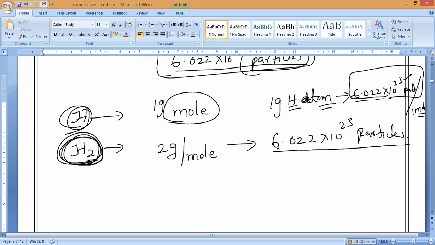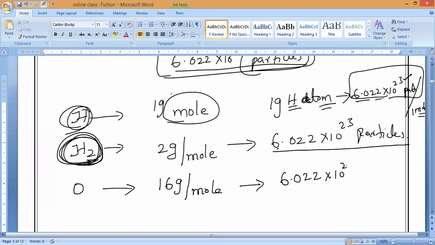6.022 into 10 power 23 particles. Oxygen atoms, what is that? 16 grams per mole. If we take 1 mole, then how many particles will be present? 6.022 into 10 power 23 particles.